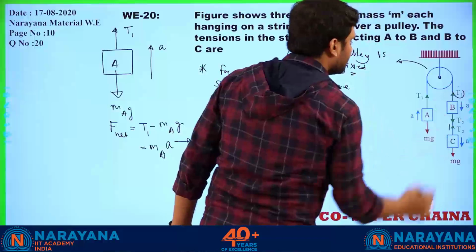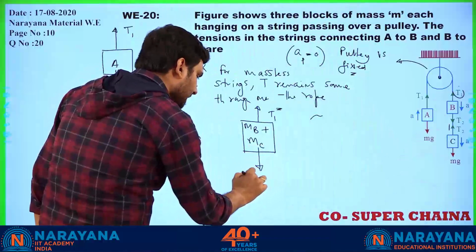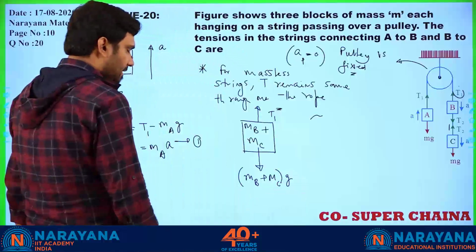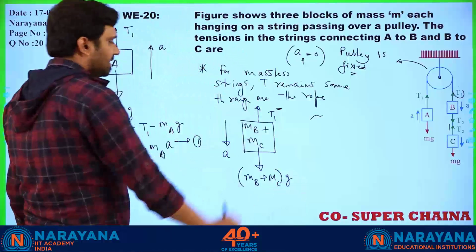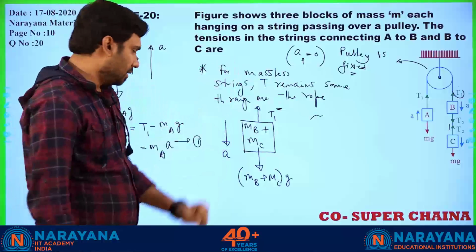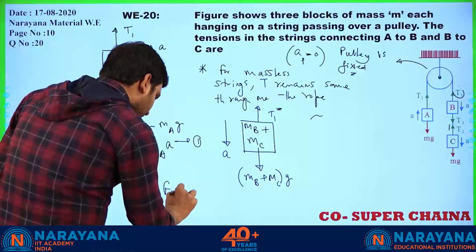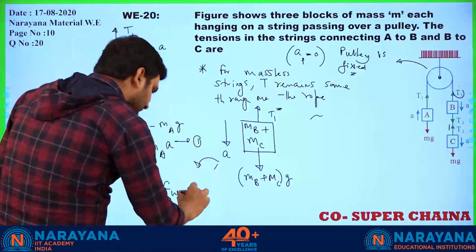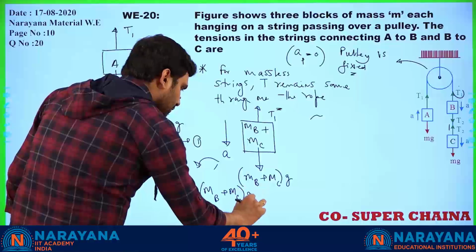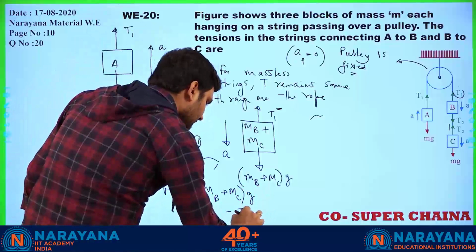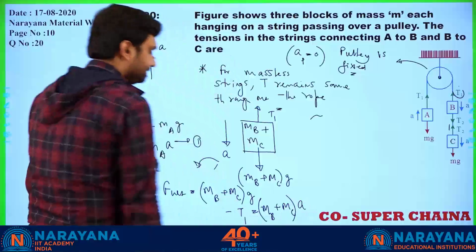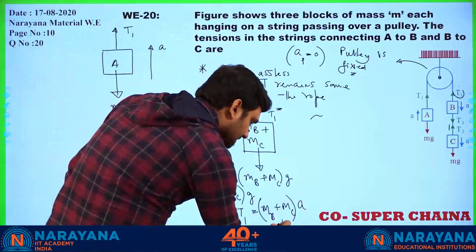The downward force acting is (MB plus MC) into G. And the system is sliding downward with the same acceleration A. Pulling force in the downward direction is greater than the force in the upward direction, so F net is equal to (MB plus MC) into G minus T1 is equal to (MB plus MC) into A. We may call this equation number 2.